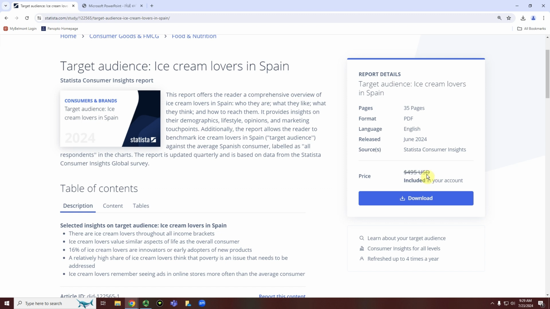Belmont pays for that already. So if you're seeing a price before you have it downloaded and that's not crossed off, please either log into your Belmont account on the library website, or I would recommend reaching out to me or the library as a whole, as you should not be paying for this at all. So I'm going to download that.